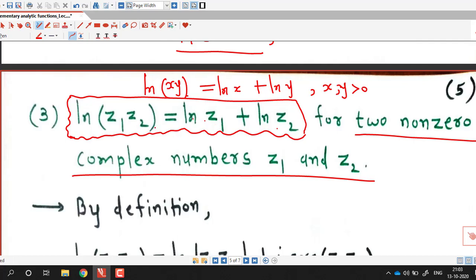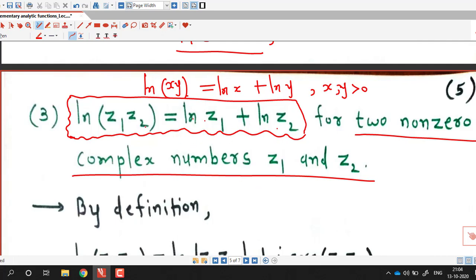Suppose two of these three logarithms are given, then there always exists at least one value of the third logarithm such that this equation is satisfied.